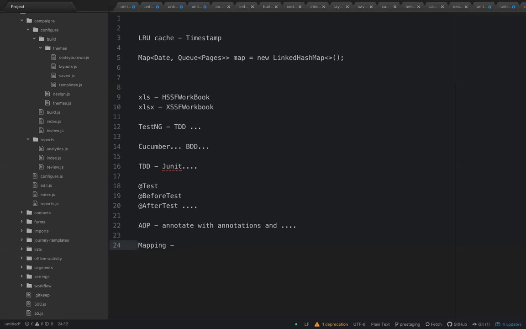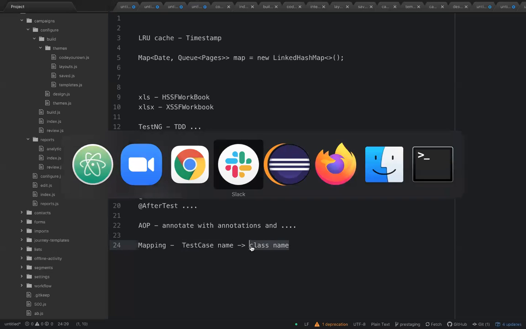The test case name has to be the class name itself, and you read this test case name from an Excel sheet as a string. Through reflection, you convert it to an actual Java class and invoke it through our TDD code.